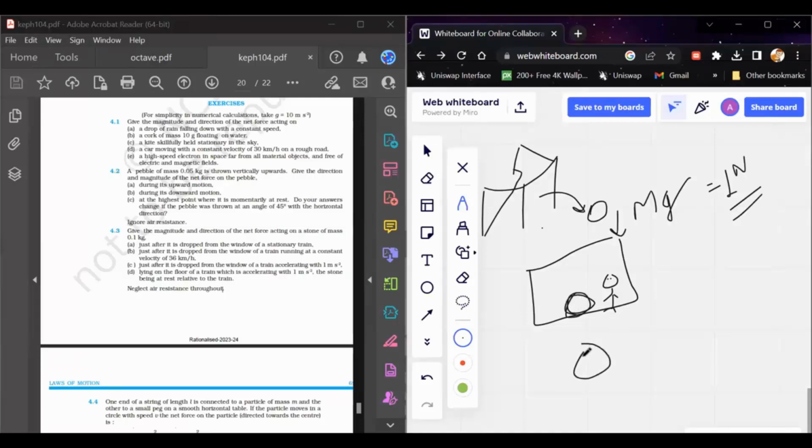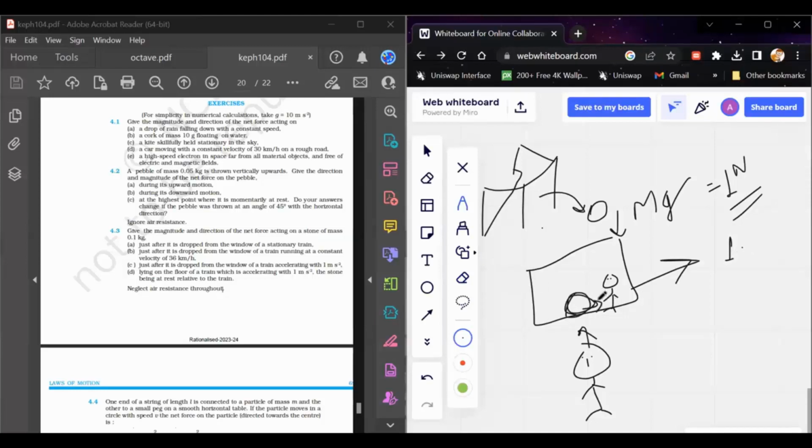But for an observer standing outside of the train, what will he observe? The acceleration of the train is 1 meter per second square. So the external observer will say that the train is moving at 1 meter per second square, and the stone is also moving at 1 meter per second square.